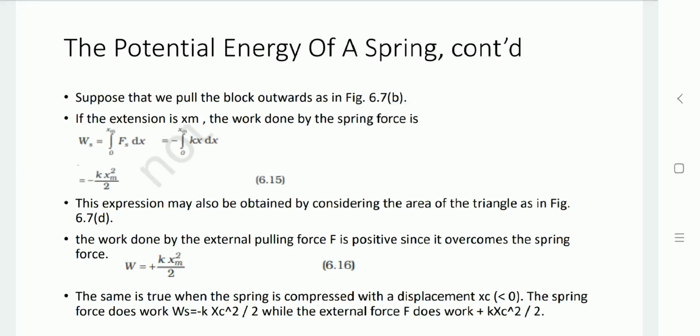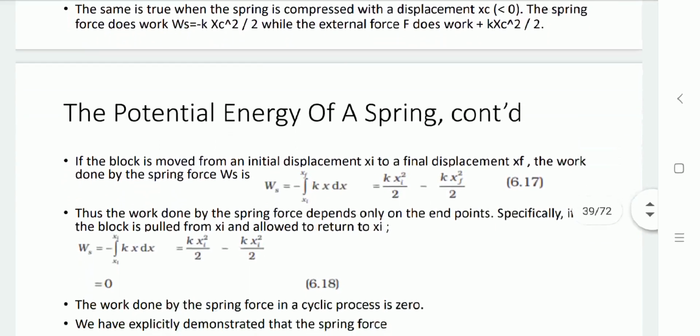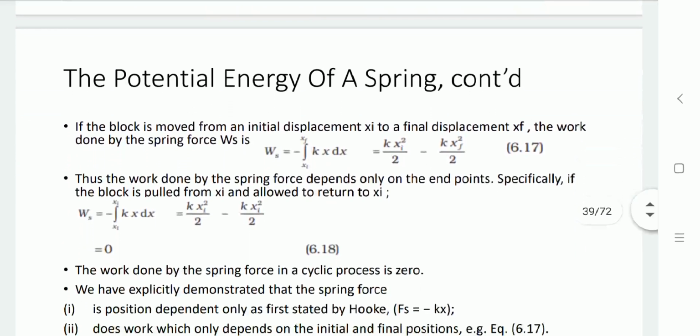And if the spring is pulled by the positive force, then the displacement is positive, then the work done is also positive.